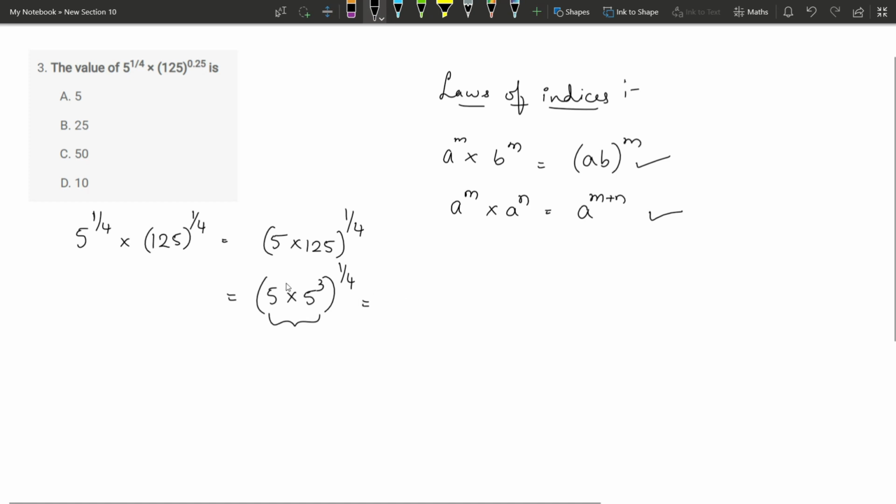Now we have 5 power 1 into 5 power 3, which gives you 5 power 4, to the power 1 by 4. This gets cancelled and the answer is 5 power 1, which is your option A.